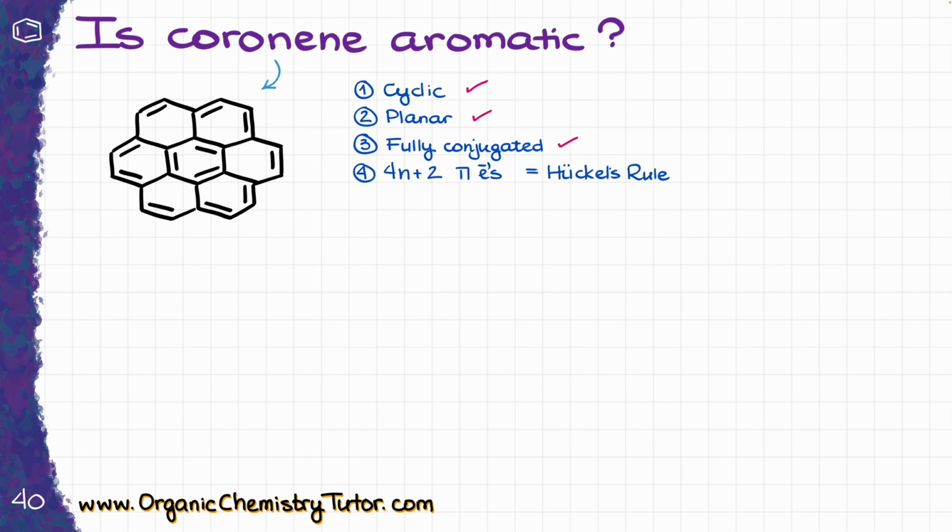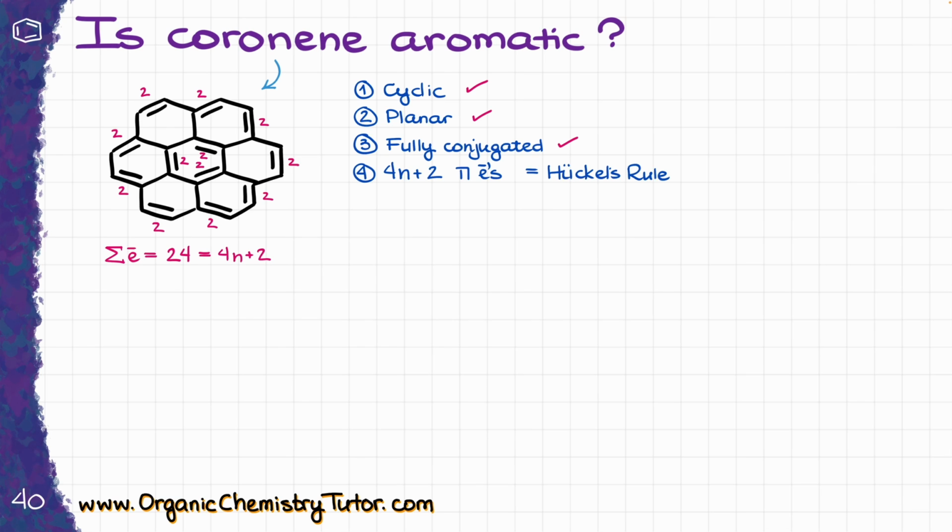Now, when it comes to the electrons, I have 2 electrons here, here, here, here, here, here, here, here, and here, and also we have 2 more electrons per pi bond in the middle, so overall, the sum of all of my electrons is going to be 24 electrons. Well, let's see if it fits the 4n plus 2 formula. 24 equals 4n plus 2, and for as long as n is a whole number, any integer from 0 to infinity, then we have the correct number of electrons and the molecule is going to be aromatic.